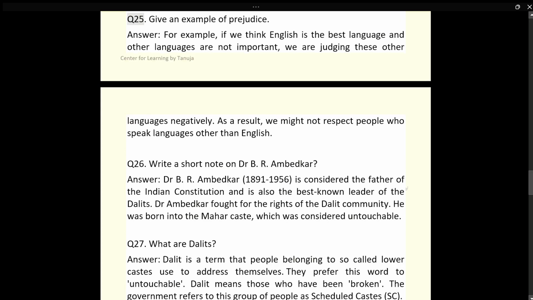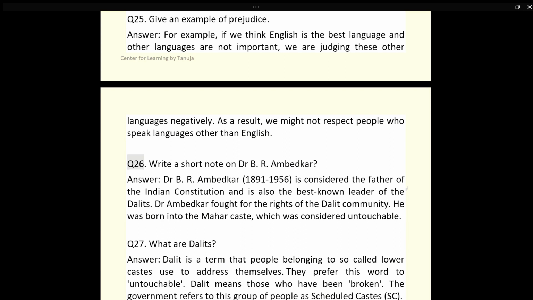Q25. Give an example of prejudice. Answer. For example, if we think English is the best language and other languages are not important, we are judging these other languages negatively. As a result, we might not respect people who speak languages other than English.